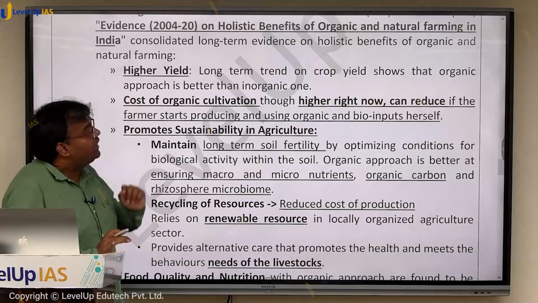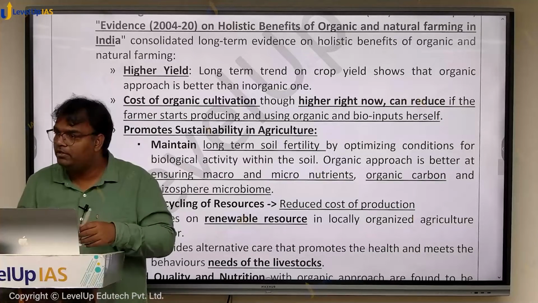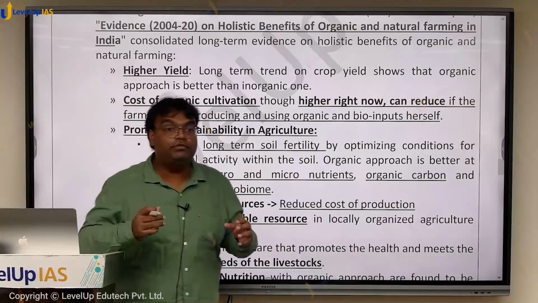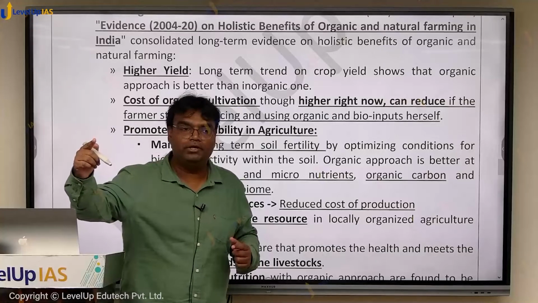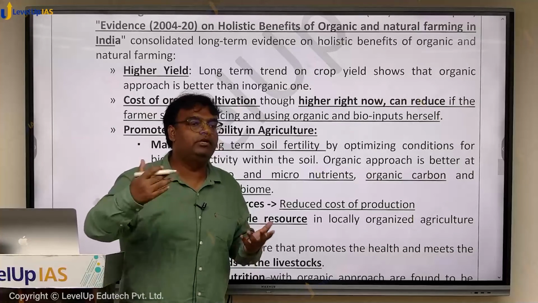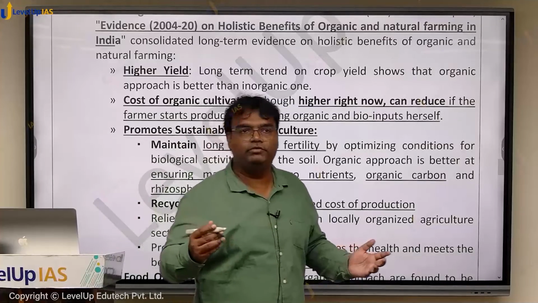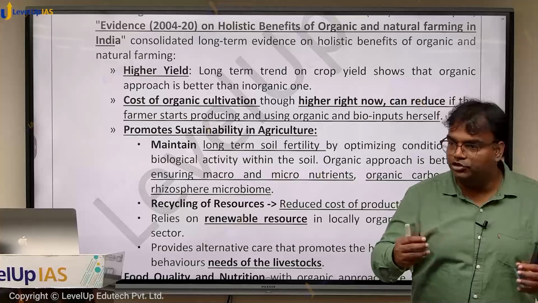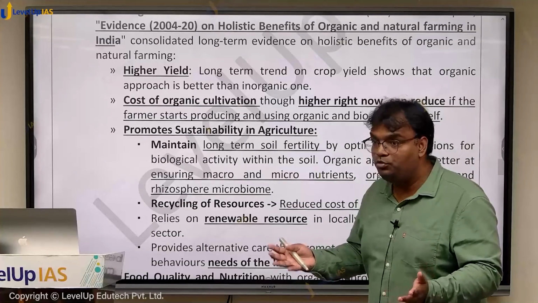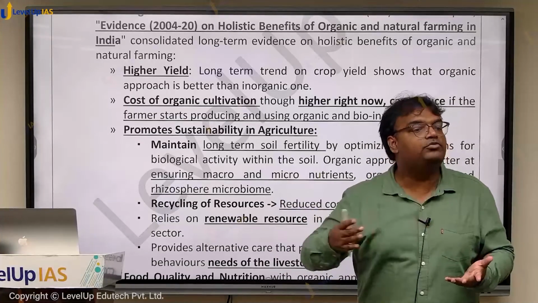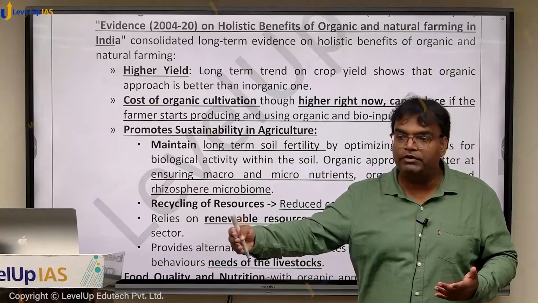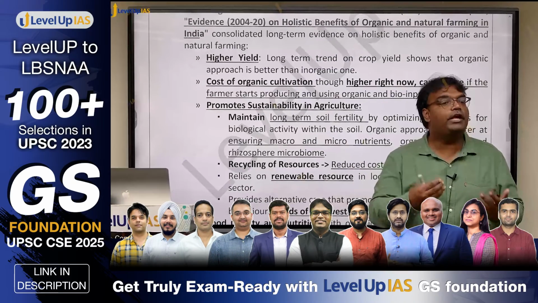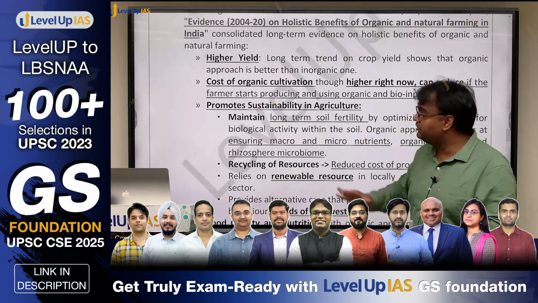Organic farming can give us higher yield in long term. In short term, this may happen that chemical inputs may be beneficial. Chemical inputs may suddenly give you a lot of resources, but in long term, what may happen? Organic farming's yield would be more sustainable and better. It's something like when someone asks you, "Aap gym ja rahe ho," so someone gives you synthetic medicines and all. It may in short term give you a lot of yield, and you may feel that output is much better in this way. But in long term, natural mechanisms are better for having a sustainable body. In the same way, for having sustainable agricultural output, organic inputs are better than the chemical mechanism. This study has found it.